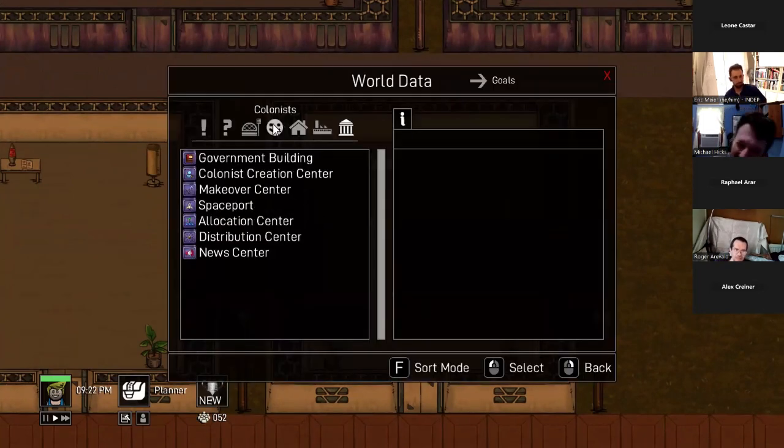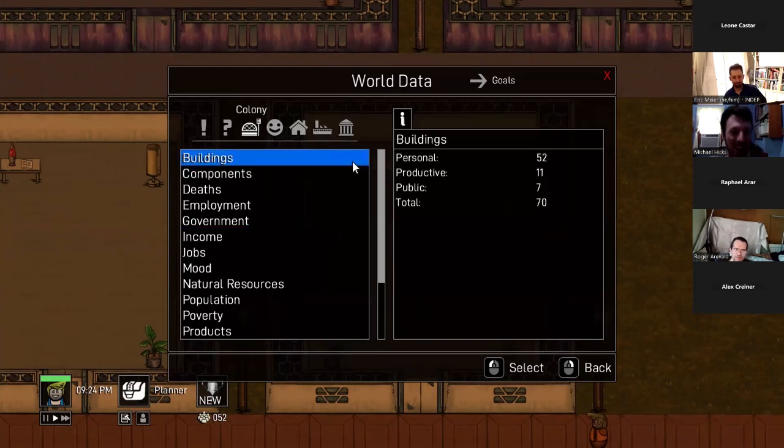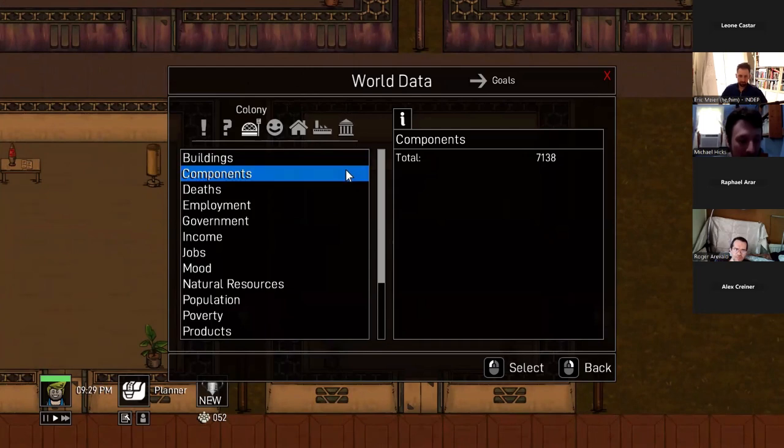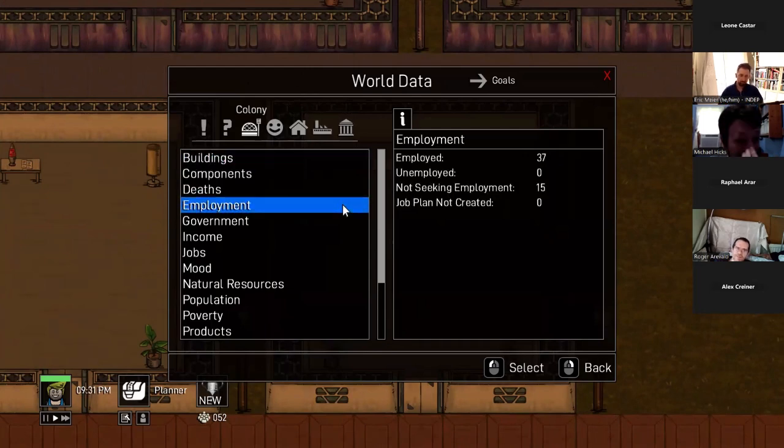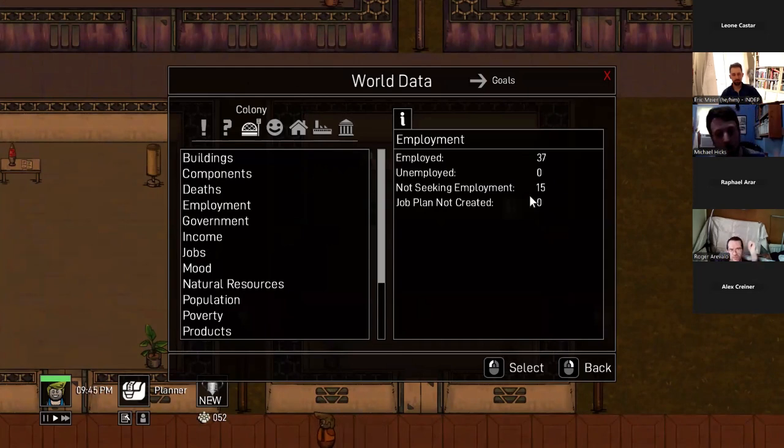There's a lot of things we could talk about in this game. It's pretty complicated, but just for simplicity's sake, there's one other thing I'll talk about, which is there's a bunch of statistics here that show you things like how many people are employed. So here we have 37 people are employed, 15 are not seeking employment. So that either means there's not a job that they're interested in doing, or maybe they're lazy, right? So each colonist has different traits that determine how they behave. So lazy colonists tend to not want to work, right?